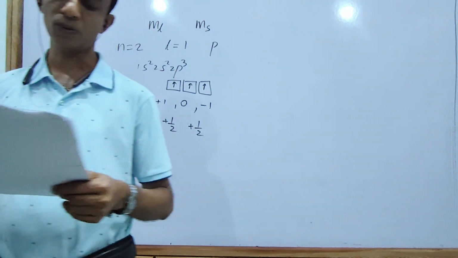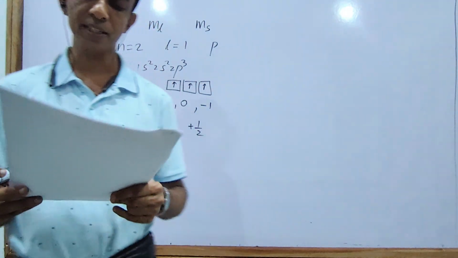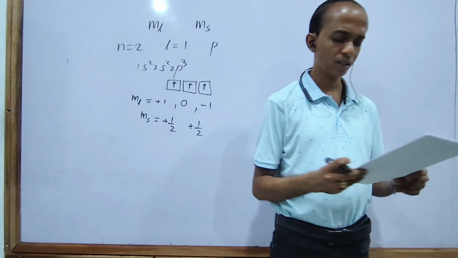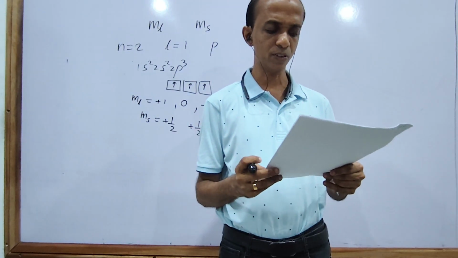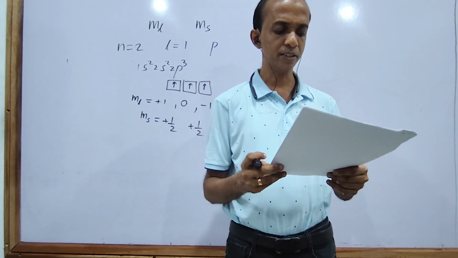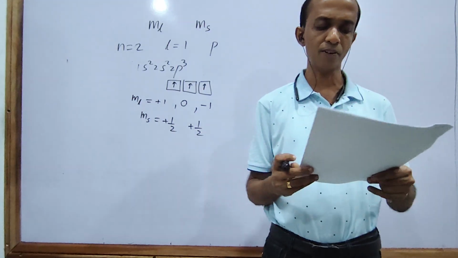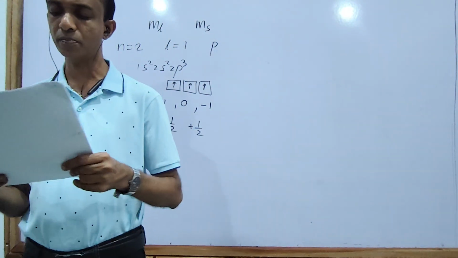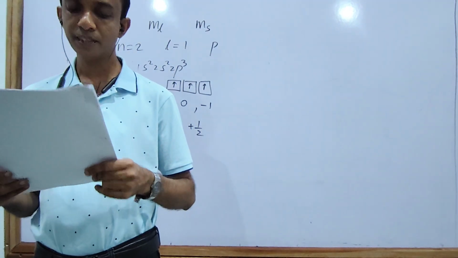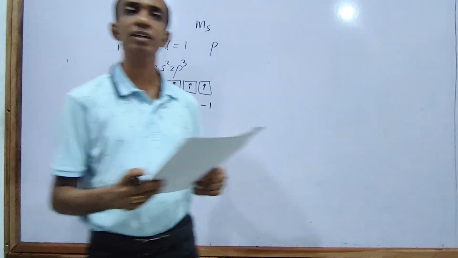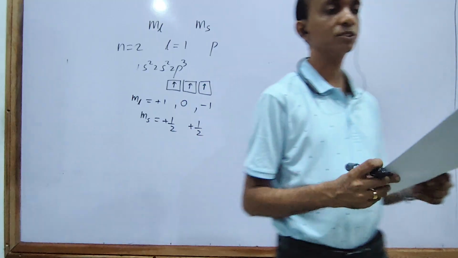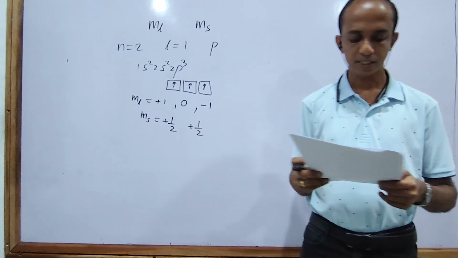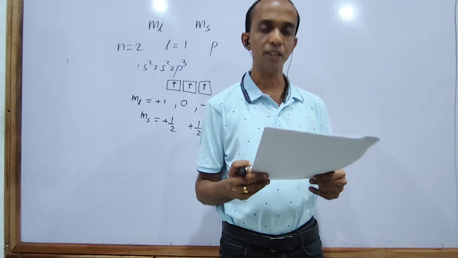The third one is okay. ml is 0, it can be. For two of those electrons, ml is 0 and ms is plus half, and ml is plus 1 and ms is plus half. The third one is the correct answer. Right. Next one, question number 3.